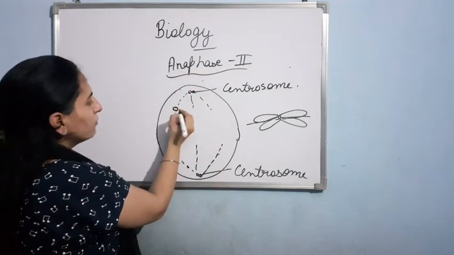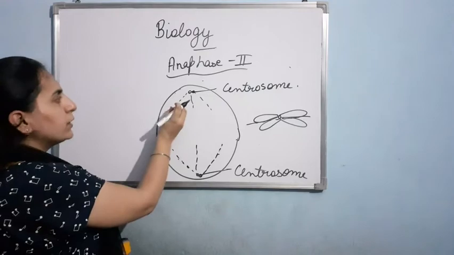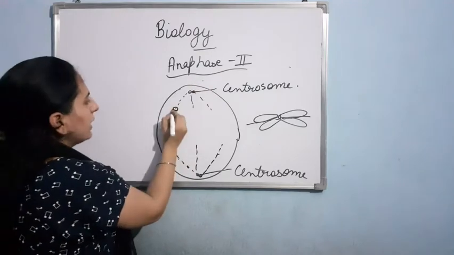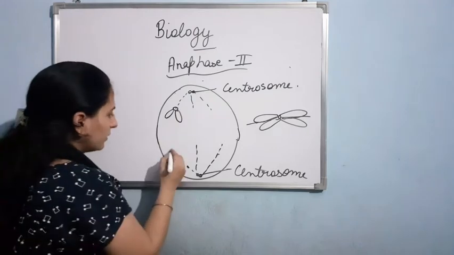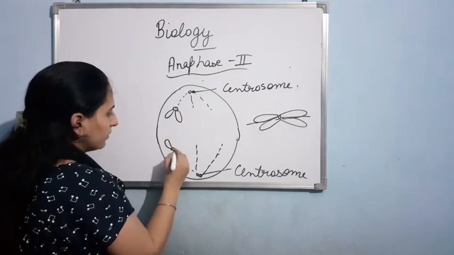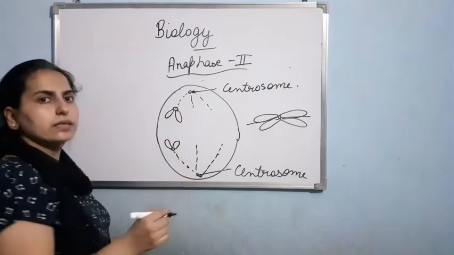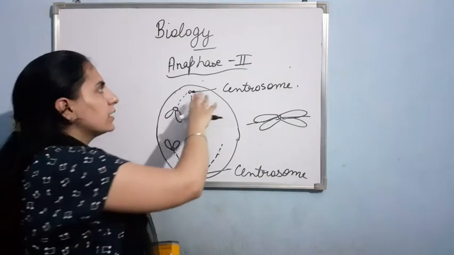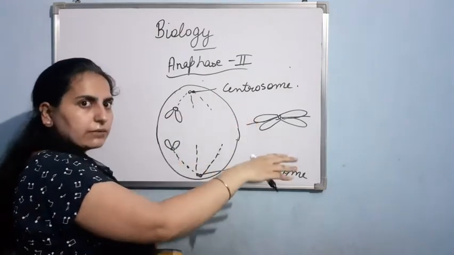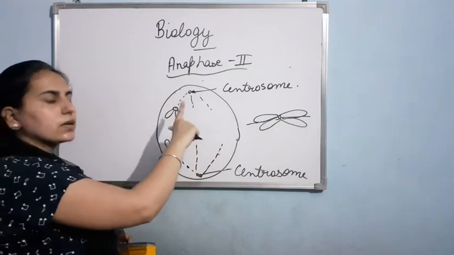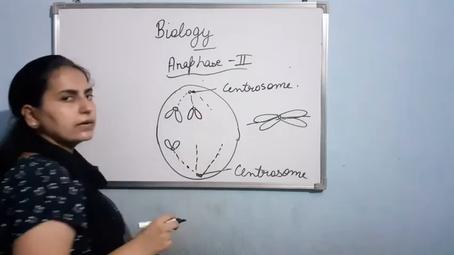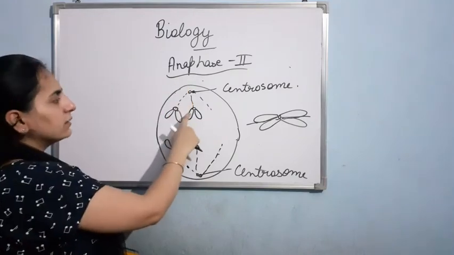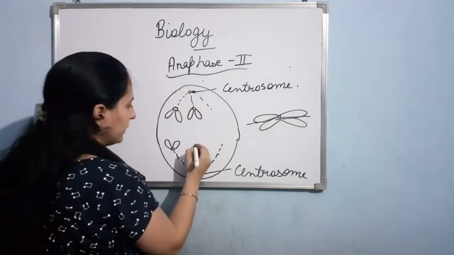Now how will they move? Their centromere will be towards the pole and their arms will be lagging behind. This is one sister chromatid and this is the second. So am I clear with the anaphase? In anaphase second there will be splitting of the centromere, and the resultant sister chromatids will start moving towards the opposite poles with their centromere towards the pole, and the arms lagging behind like this.